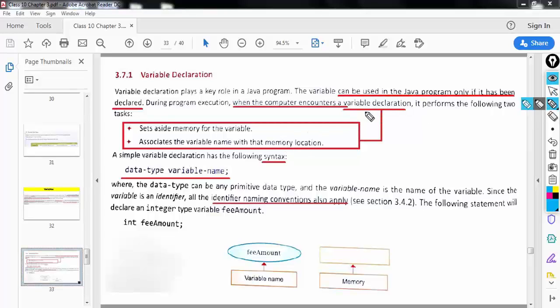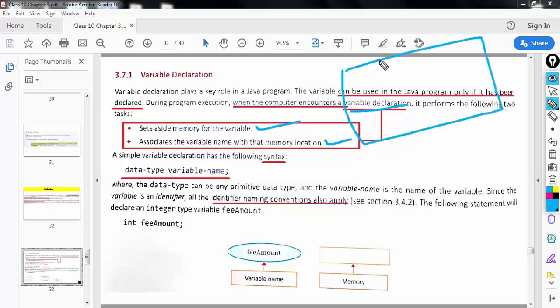When you declare a variable, what happens? Reservation happens in the memory. I've already shown you memory is reserved for the particular variable, and the variable name is associated. There are many cells, many blocks of memory. So when you reserve the memory, you assign a label, the name of the variable. This is the meaning of this statement here: it associates the variable name with the memory location.